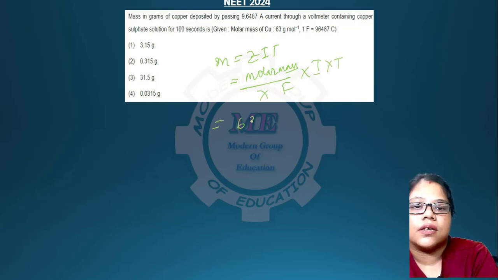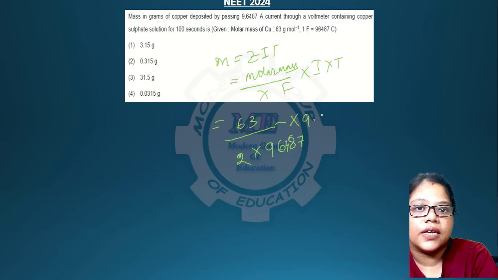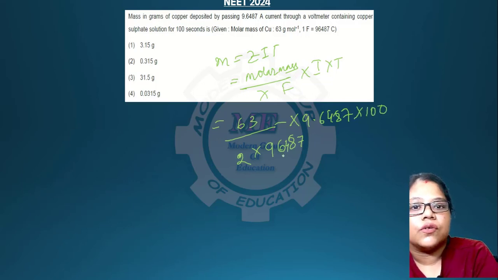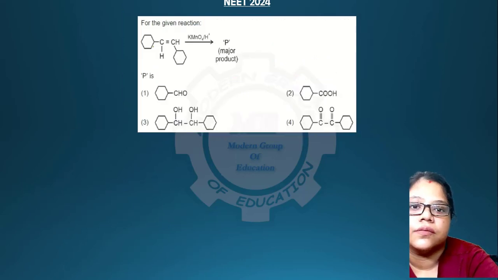So molar mass is 63 over here, and number of electrons transferred is 2. For Faraday, you have to write the given value, 96487, and the current is 9.6487, and the time is 100 seconds. You calculate it and you get 0.315 gram as your answer.